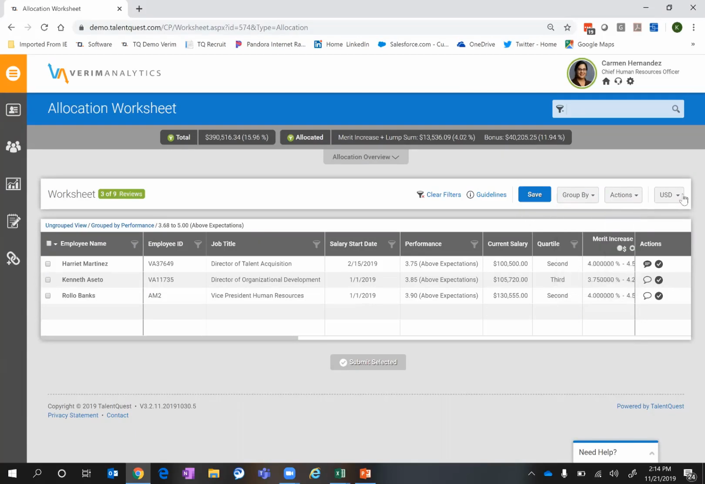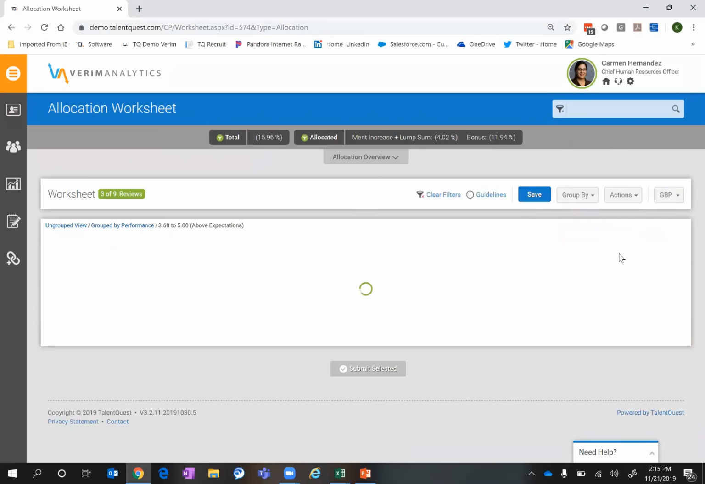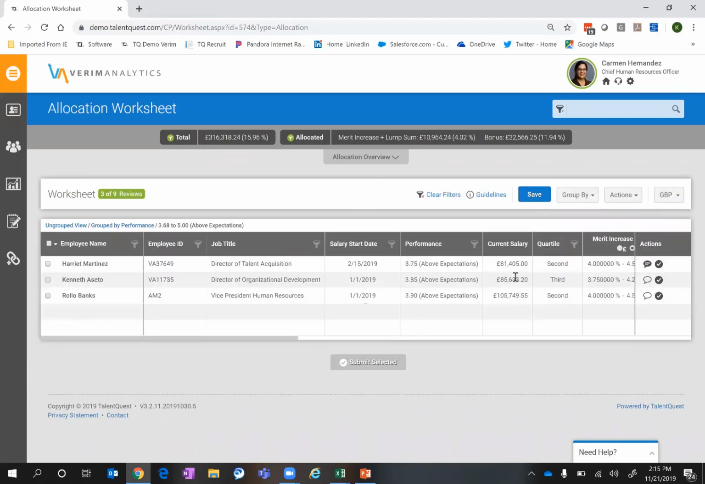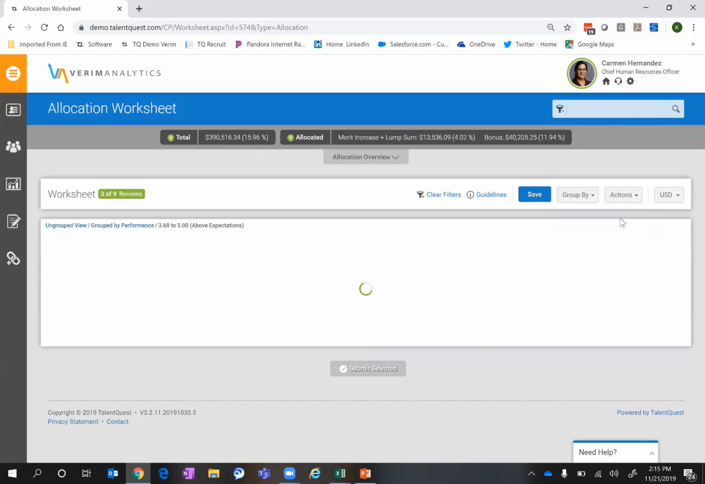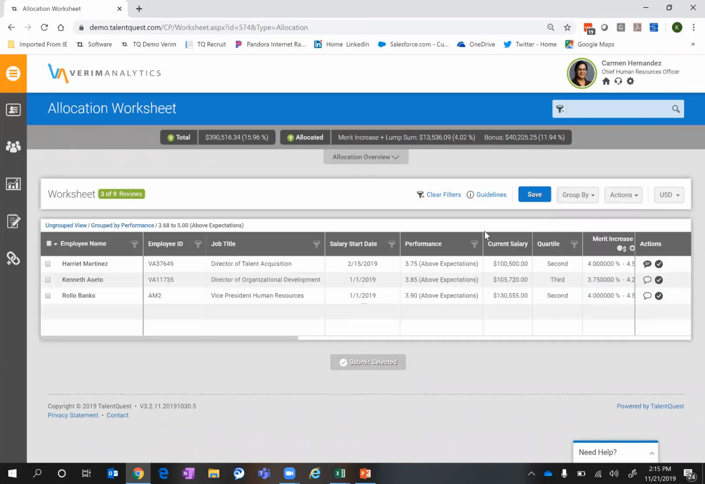If I wanted to visualize this in a dollar amount outside of US dollars, I can change the currency up there, and as you can see, it's changed the amount in the worksheet as well. So nice capabilities there. One other last thing to mention here is the worksheet is exportable. So if you wanted to, you can export it, make work around in there, and then use that to re-enter information back into the worksheet as well.